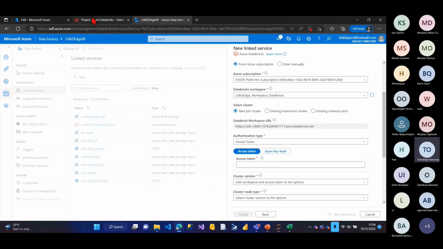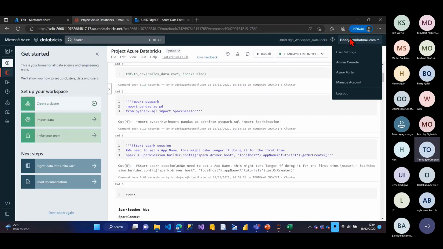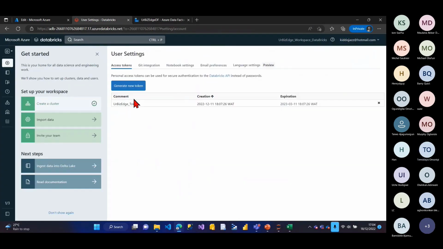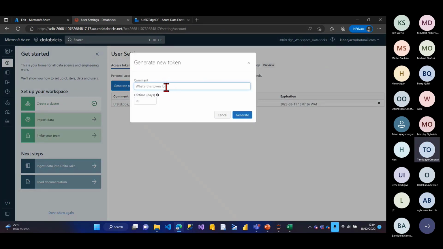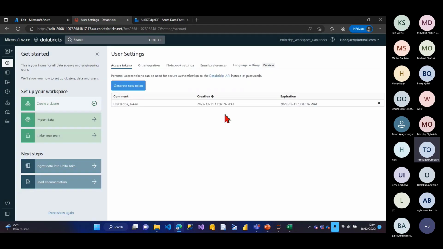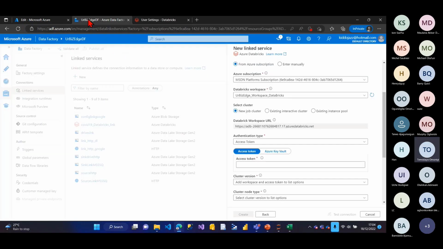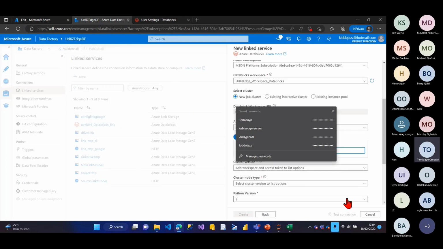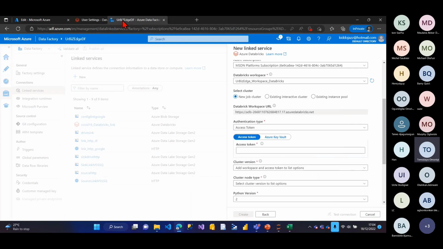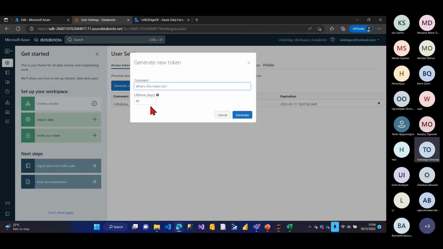To get your Databricks workspace, you can go to your user here, right? Go to user settings. Actually, you can create a new token and anything you want to create, right? So let me come back here. It's asking for the access token. I think I have the access token somewhere. I think I have to get the access token. So sorry about that. I'll create a new access token.